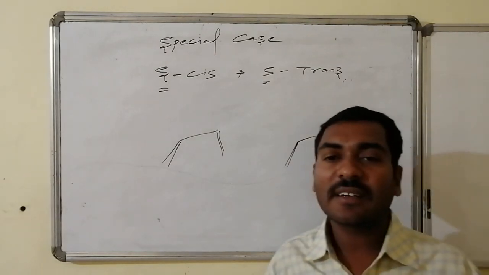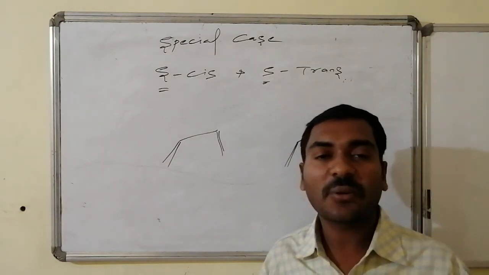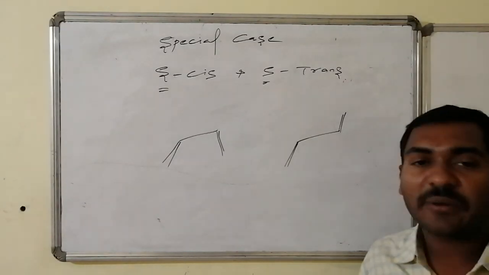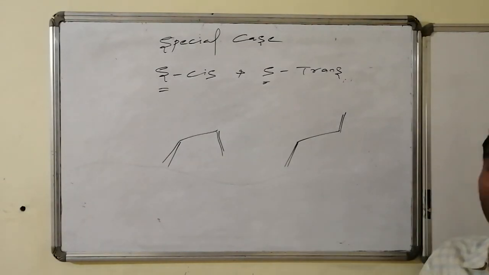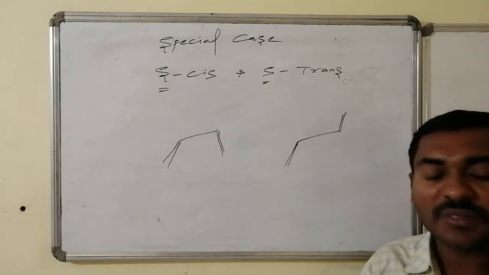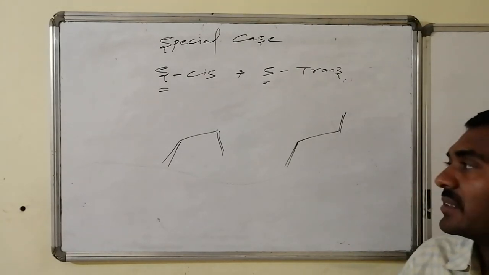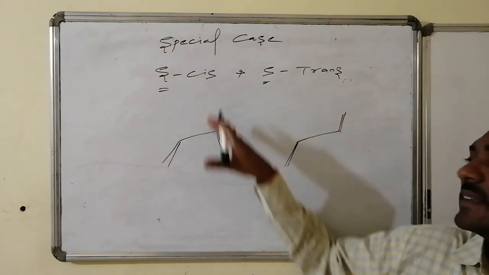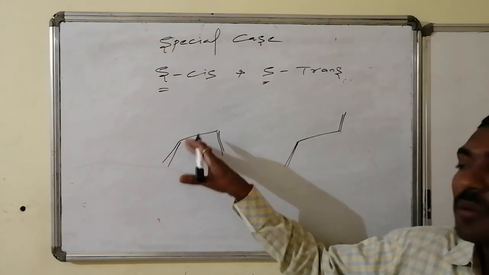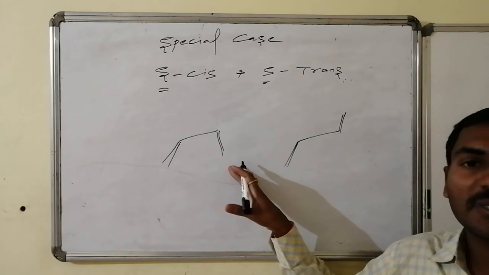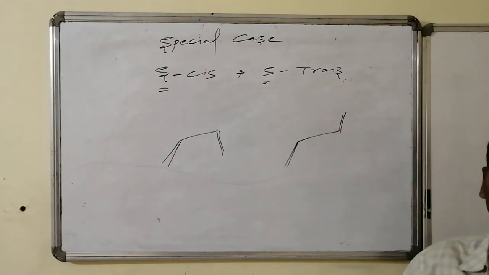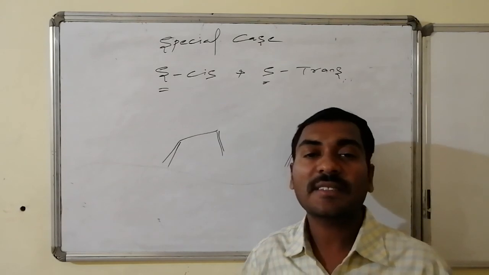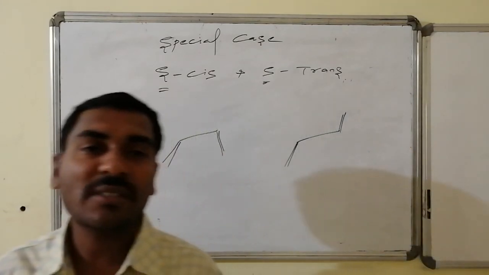In conjugated alkene systems, sometimes restricted rotation is present. Due to that restricted rotation, the single bond may have cis or trans substitution of the similar groups at both of its carbon ends. Such isomerism is said to be S cis isomerism when the single bond has cis substitution of the groups, and S trans isomerism when it has trans substitution of the groups, known as the corresponding S cis and S trans isomers of one another.